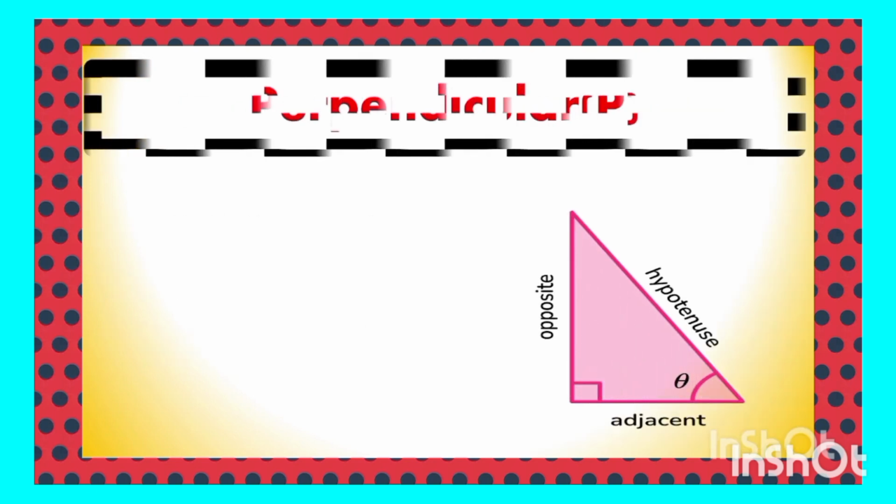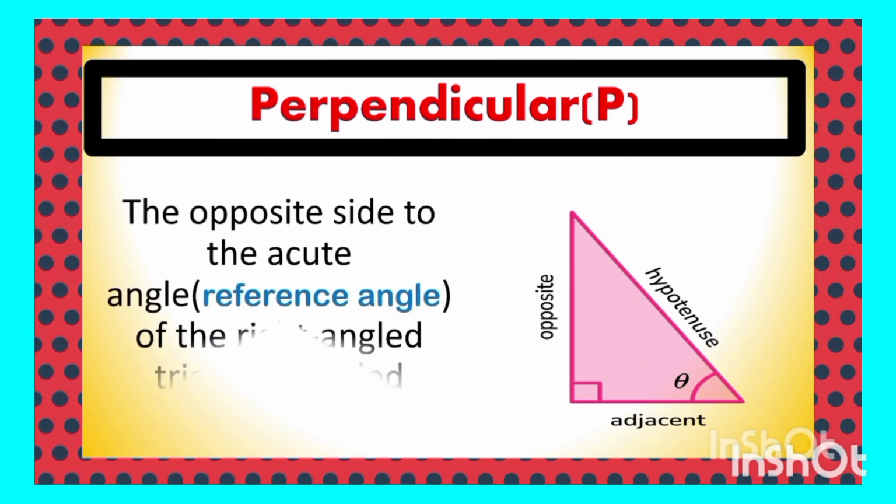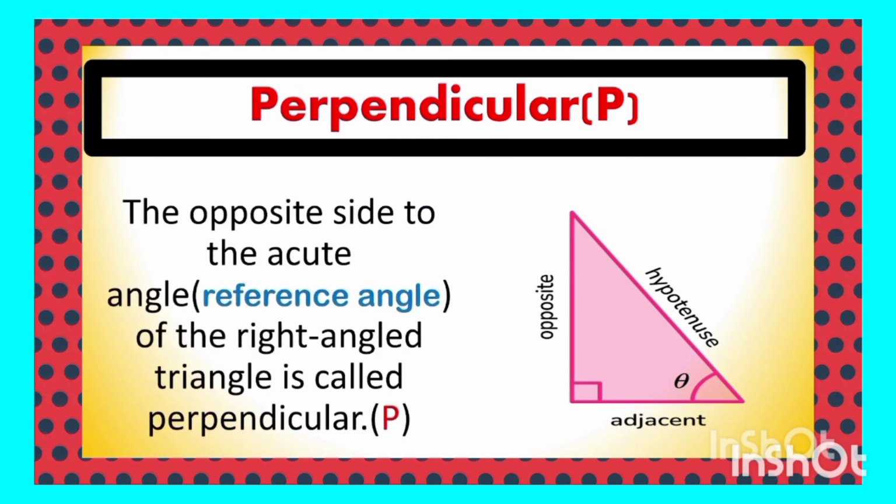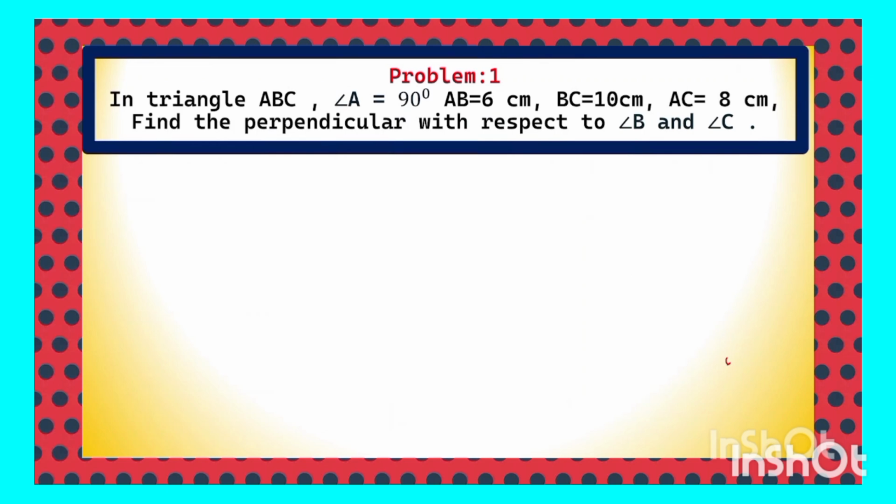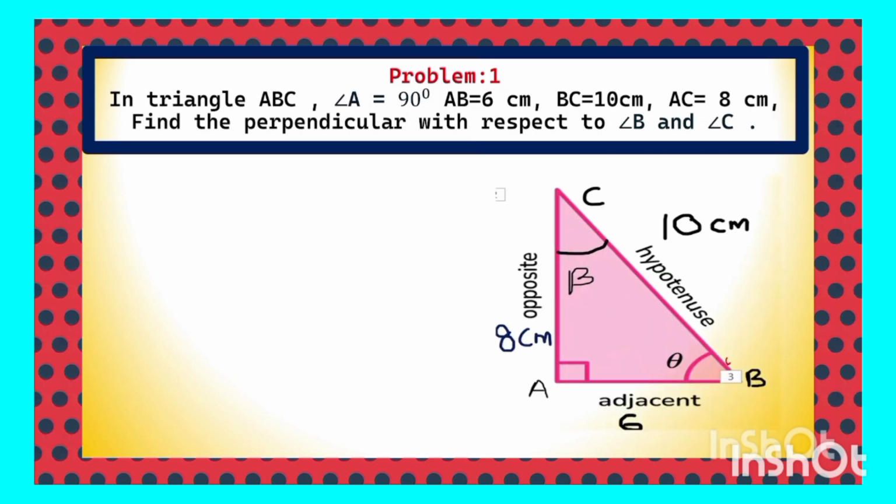Okay, so let's see what is perpendicular. The side opposite to the acute angle, the reference angle whose trigonometric ratio we are going to find, is called the perpendicular. Here is a problem in front of you. In a triangle ABC, angle A is 90 degrees, AB is equal to 6 cm, BC is equal to 10 cm, AC is equal to 8 cm. You have to find the perpendicular with respect to angle B and angle C.